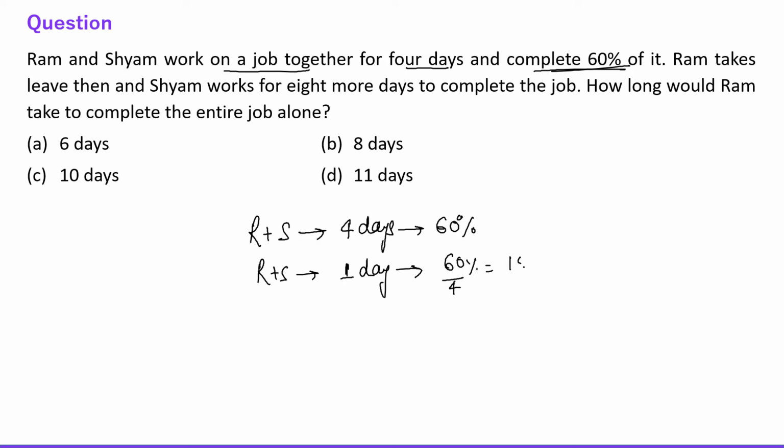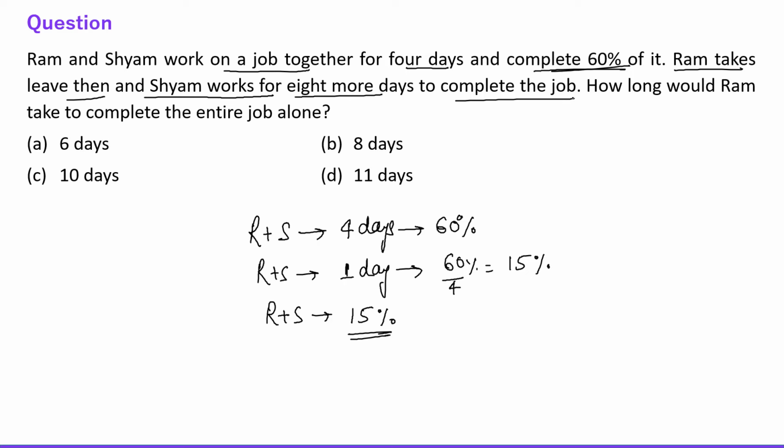So which is 15%. So Ram and Shyam together are finishing 15% of the entire work in 1 day, right?